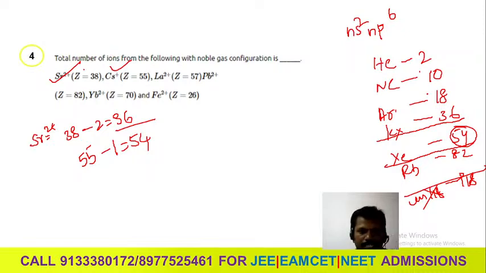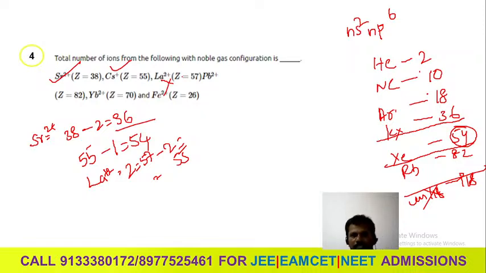In the same way, lanthanum 2 plus. Z is equal to 57. 57 minus 2, they are asking. It will get 55. So this is not. Now this is not out. In the same way, lead 2 plus. This is 82. 82 minus 2 is 80.